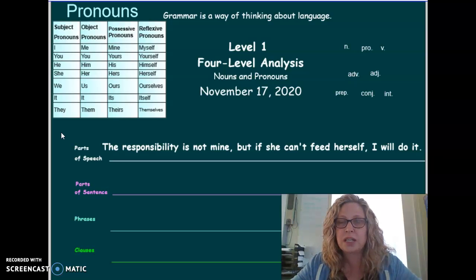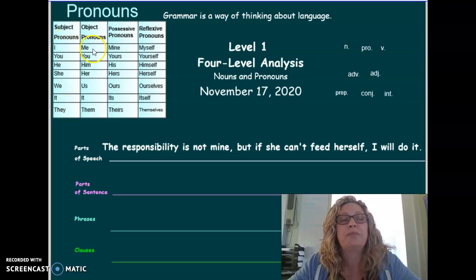If our action is, let's say, hugged or hugs, and you are the subject of the sentence, you're hugging someone, it's going to be I, you, he, she, we, it, they. Let's just say it. I hug it, you hug it, he hugs it, she hugs it, we hug it, they hug it, right?